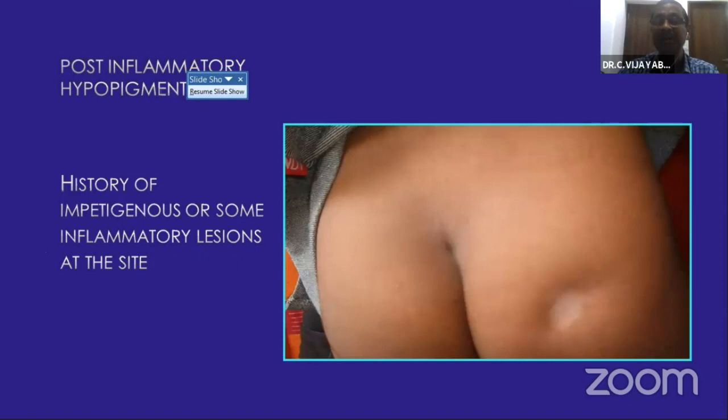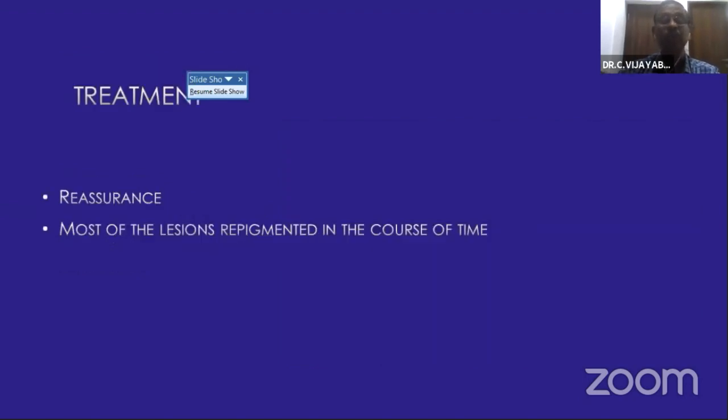And this is post-inflammatory hypopigmentation, particularly when they use this. Here there was a steroid that was injected that caused this hypopigmentation. Sometimes topical application of steroid can cause it, or any impetigo that heals, or any other skin condition that heals can leave hypopigmentation. And particularly in post-inflammatory hypopigmentation, when it is followed by some skin condition that has occurred earlier, just leave them alone, reassure them, because most of the lesions will repigment in the course of time.